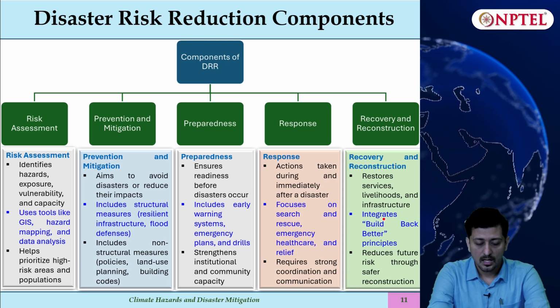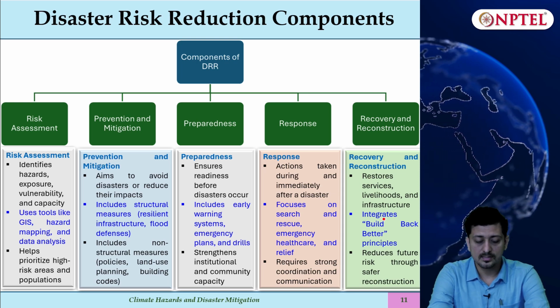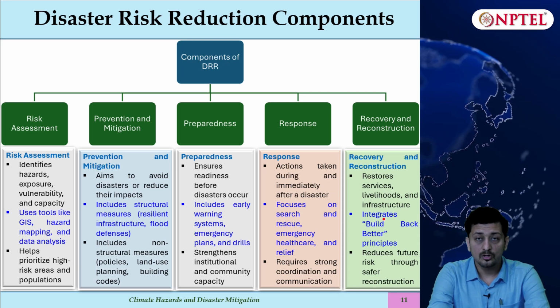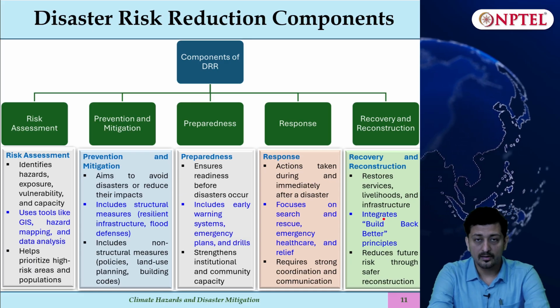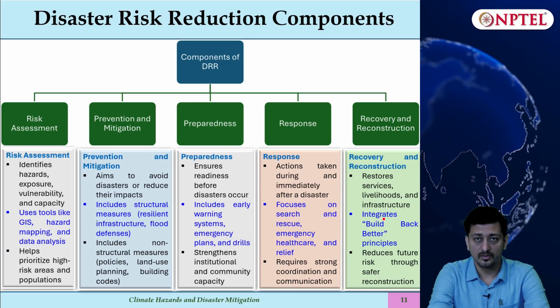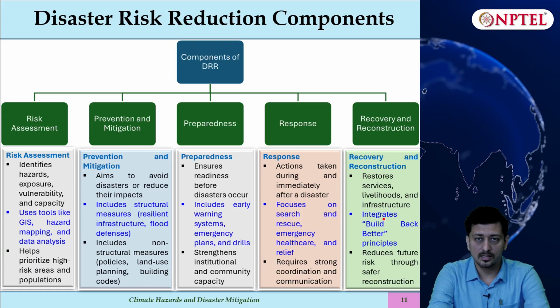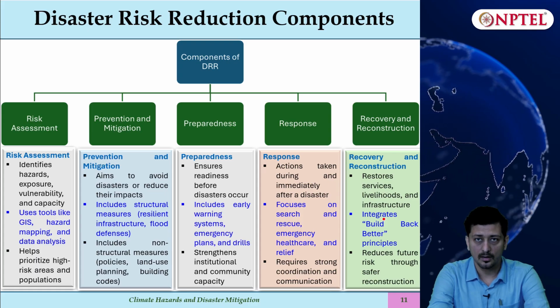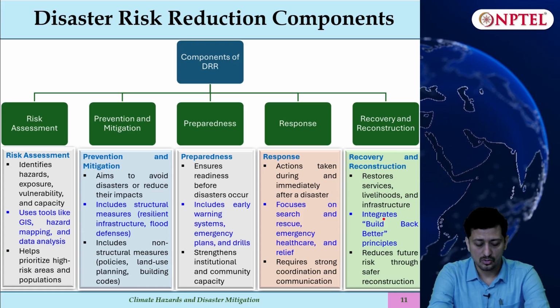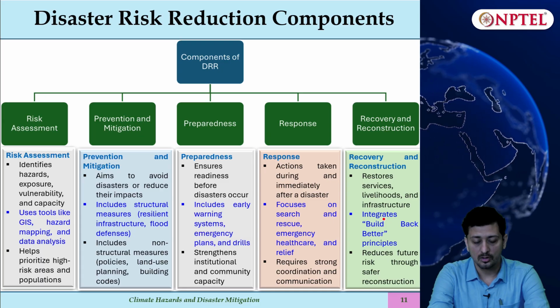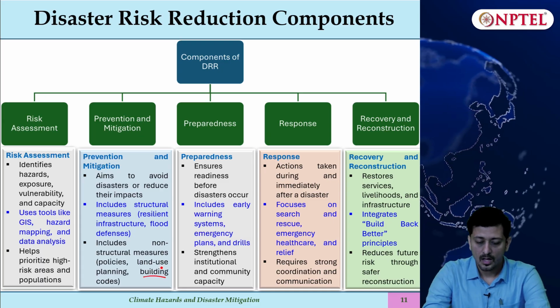Prevention and mitigation aims to avoid disasters or reduce their impact. It includes structural measures like resilient infrastructure and developing flood defenses, and non-structural measures like formulating policies, land use zoning, and modifying the building codes, which are essential.